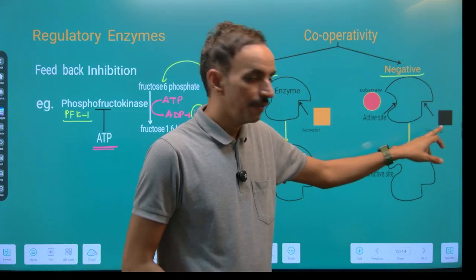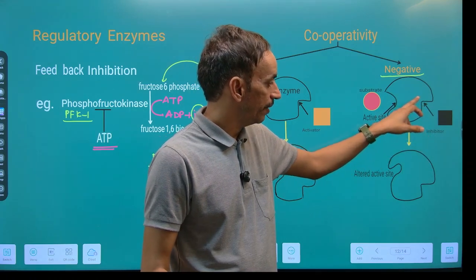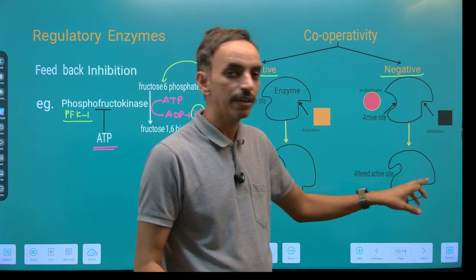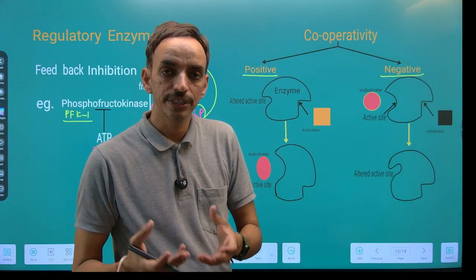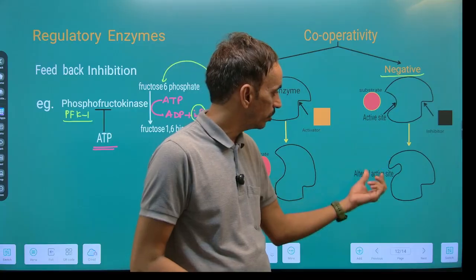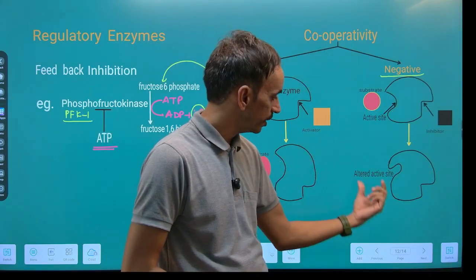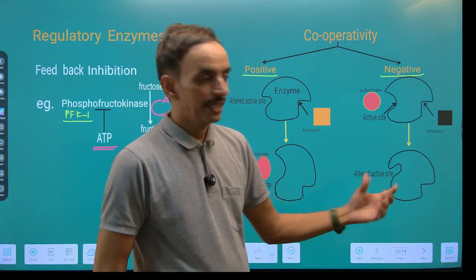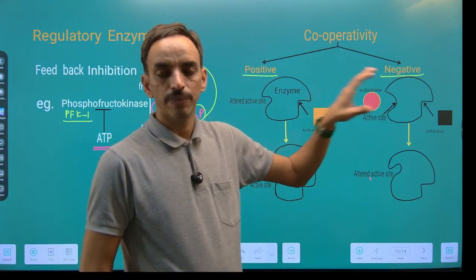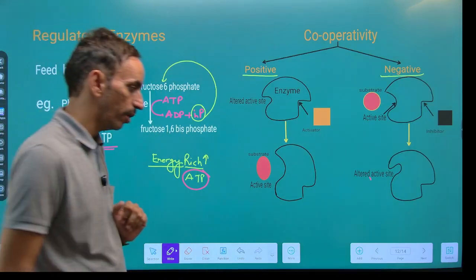While the binding of an effector molecule or inhibitor to the enzyme, if it changes the conformation of the enzyme in such a way that it is now not able to recognize the substrate, whereas previously it was able to recognize the substrate, it is an altered active site. Then it is known as negative cooperativity. So, there is positive and negative cooperativity.